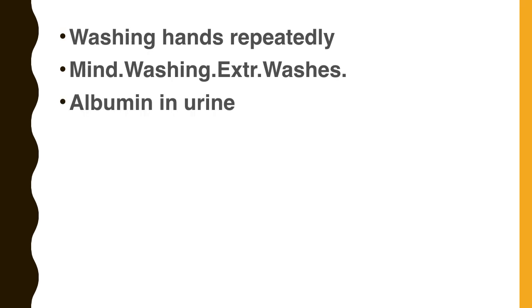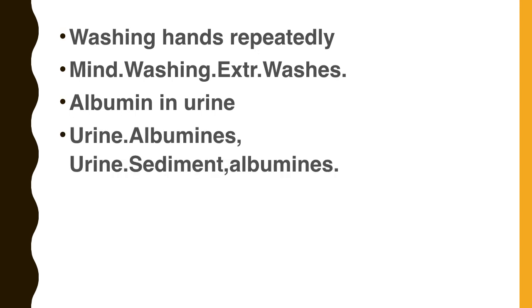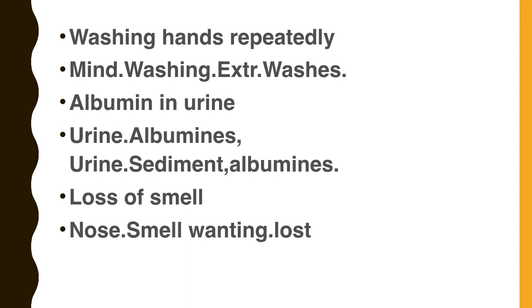Albumin in urine. How will you work it out? Suppose in your routine examination, albumin is 1 plus, 2 plus or 3 plus, then we have to take the rubric urine, albuminous, or another rubric, urine, sediment, albumins. Urine, sediment, albumins. So how will you work out loss of smell? In which chapter will you get the rubric? Loss of smell. Nose, smell, wanting, lost. And there are a lot of sub-rubrics given under that: coryza, after, or after fever, etc. Nose, smell, wanting, lost.